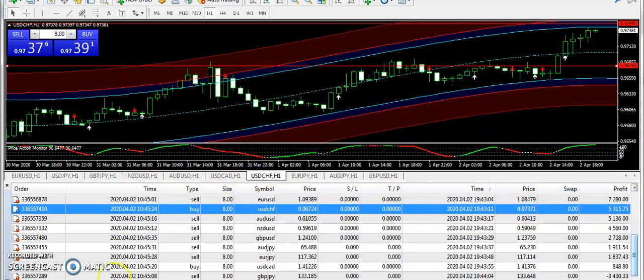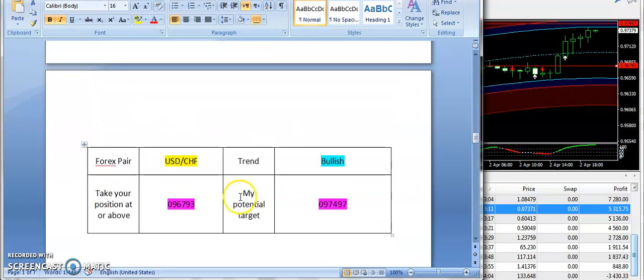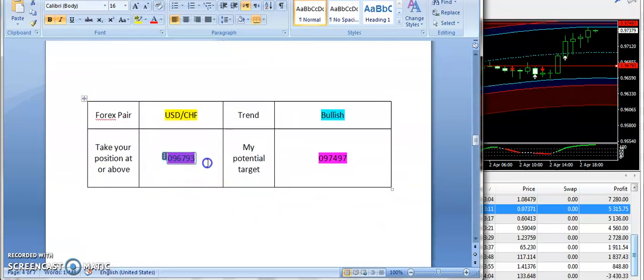Next, I am going to talk about the USDCHF. Let me take you towards the signals report. So USDCHF with a bullish expectation from 0.96793 and 0.97497 is the target price.